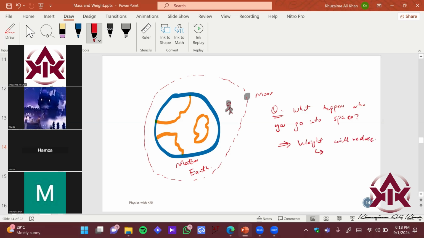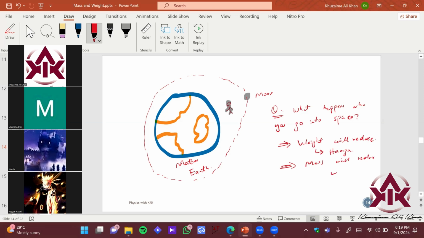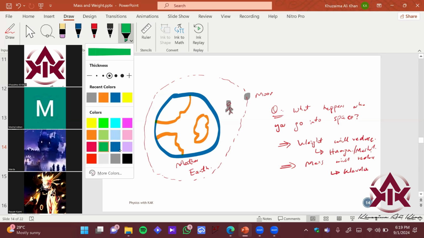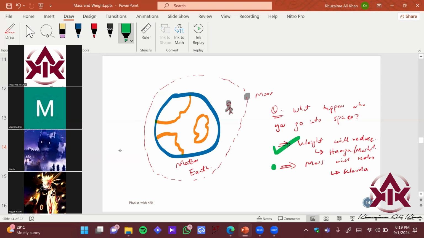What about Mashal? So mass will reduce. Our weight will reduce. Okay, Varda says basically mass कम हो जाएगी. Similarly, Mashal says कि weight lose हो जाएगा. Okay. Yeah, so basically, these are the ones which have got the right answer. ठीक है. I wanted one of you to say this statement, right? This statement is pretty important, right? And this is sort of an error, a myth in our heads कि हमारी mass कम हो जाती है.